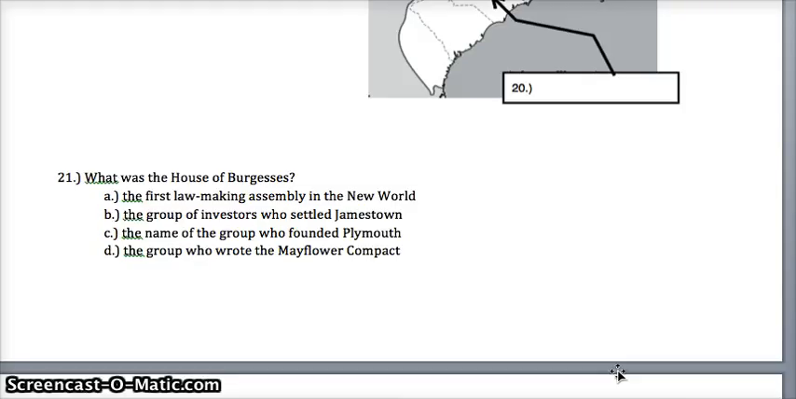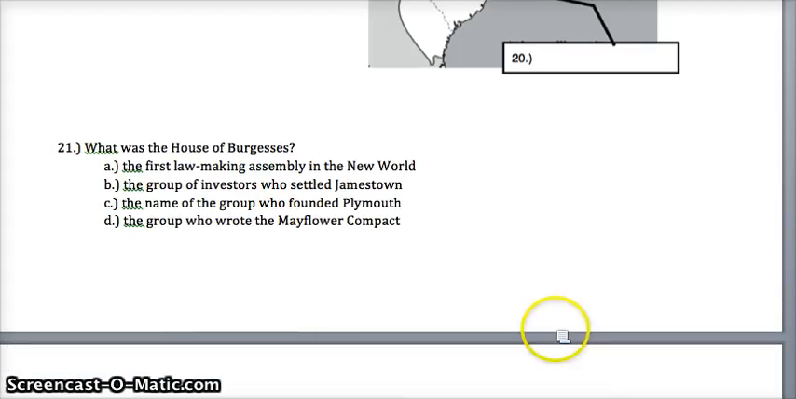21. What was the House of Burgesses? Was it A, the first lawmaking assembly in the New World? B, the group of investors who settled Jamestown? C, the name of the group who founded Plymouth? Or D, the group who wrote the Mayflower Compact?